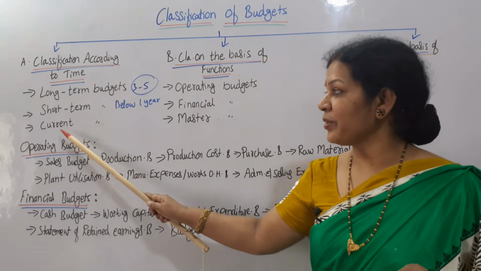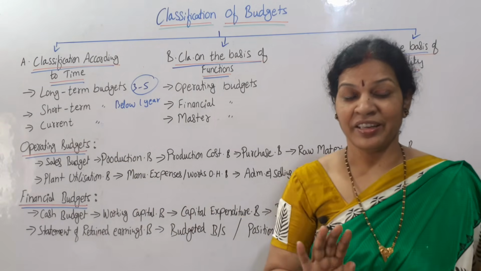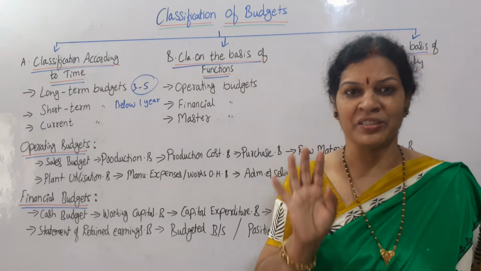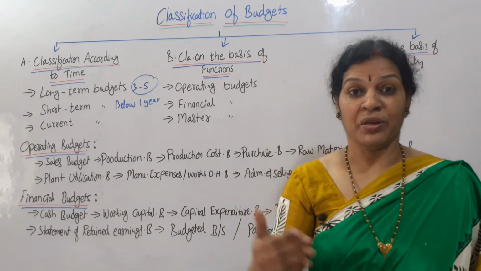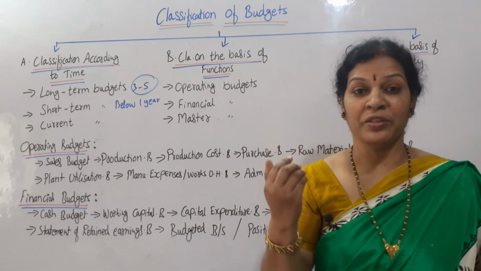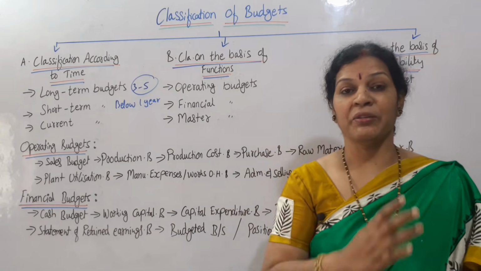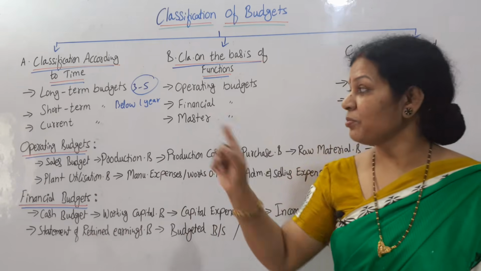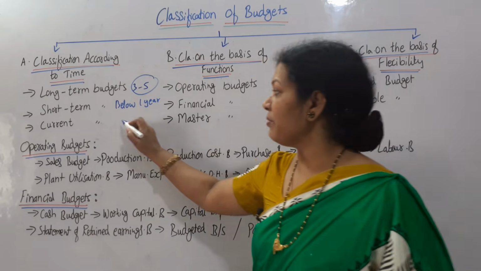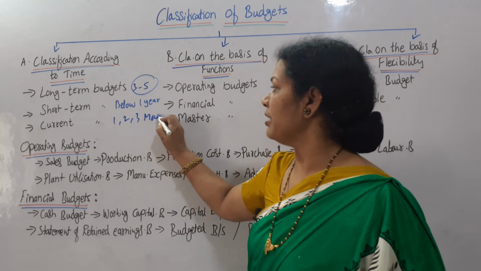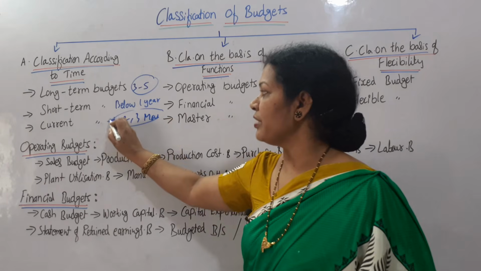They prefer the third one, that is current budget. Current budget means only for this month or every 3 months or every 2 months, that's it. We would like to know the performance, we would like to know the execution of the budget frequently. Then this will be current budget. This is for 1 month or 2 months or maximum 3 months, not years. So this is current budget.